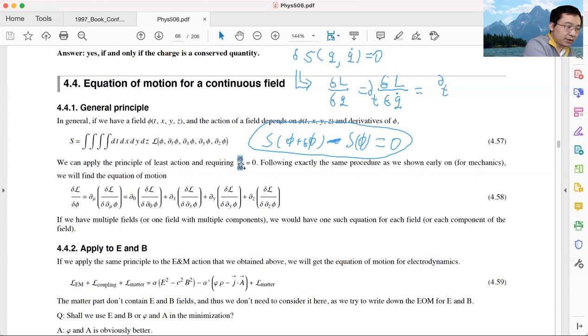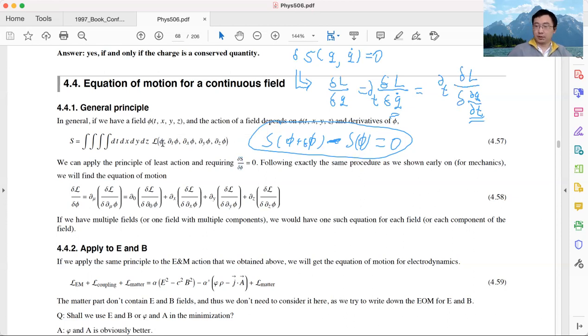Partial t, that's the same time derivative, partial L over partial q dot. Okay, so the denominator here is the time derivative of q. I just write down explicitly this denominator is the time derivative of q. So this is what we got in classical mechanics. We already know this very well, and we already showed how to get this in the early part of the lecture. And now what we're dealing with here is a field.